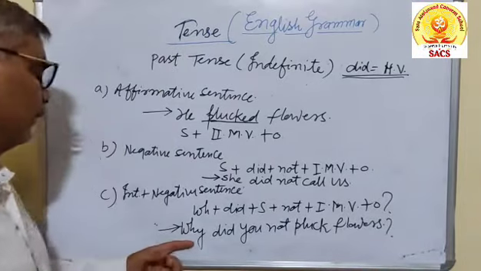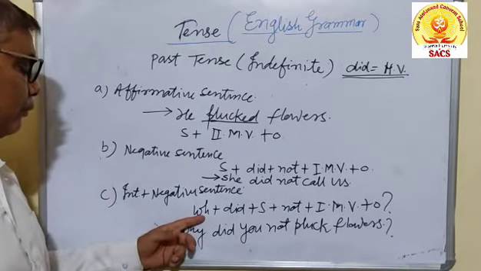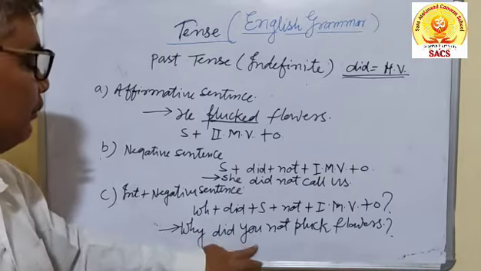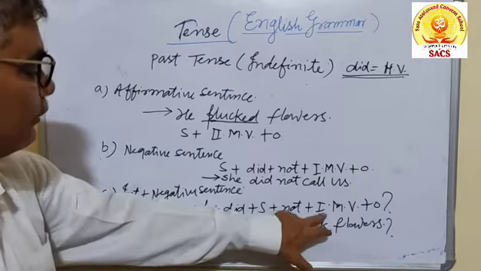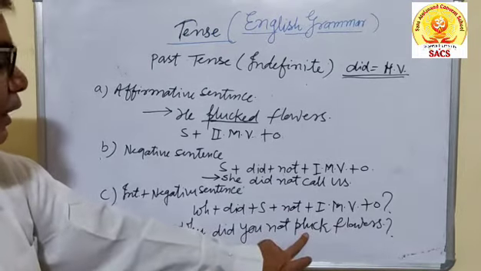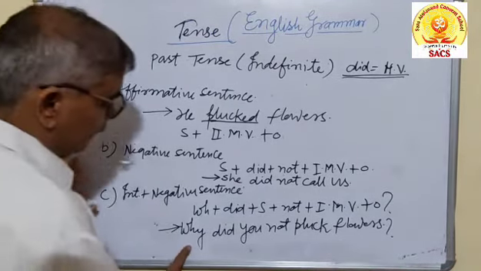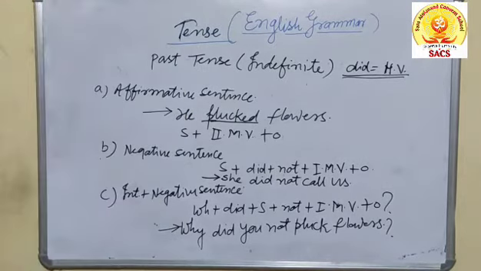You can see WH, the word belongs to the WH family. Why? Why did you not? You is the subject, not is the negative word, and you know the first form of the word is pluck, then flowers. So there will be a clear-cut sentence like so. Why did you not pluck flowers?